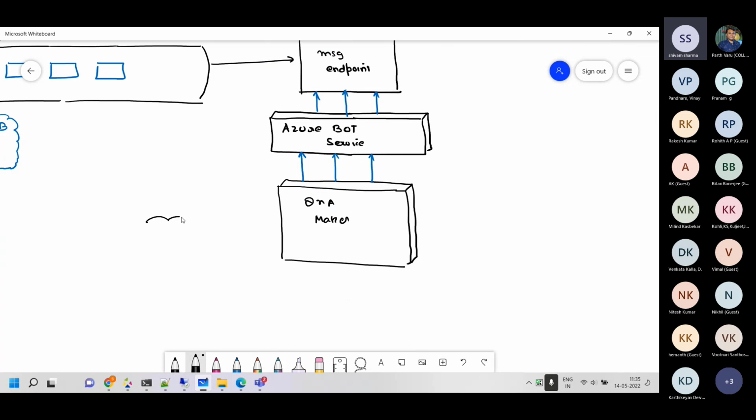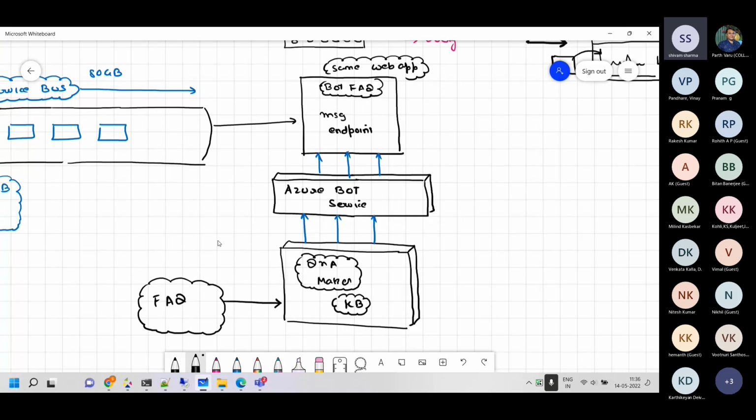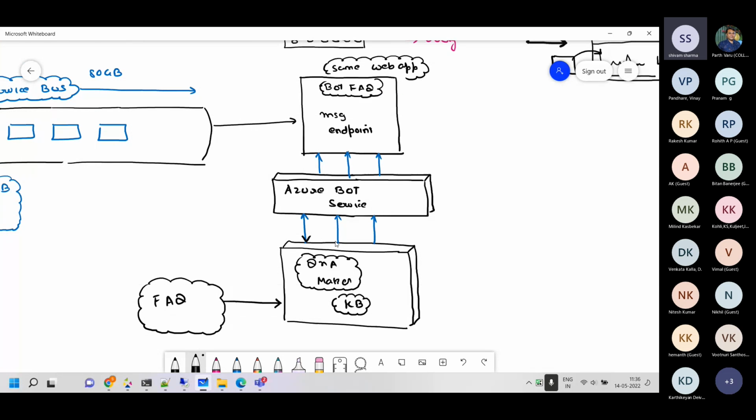As part of the data, I have a list of FAQ questions, and I uploaded these there. So Q&A maker created a knowledge base, a KB, using the FAQ questions. If anybody asks any FAQ question, Q&A maker is the one which responds back. So let's go and have a look at this.